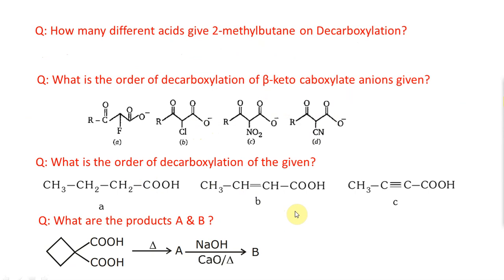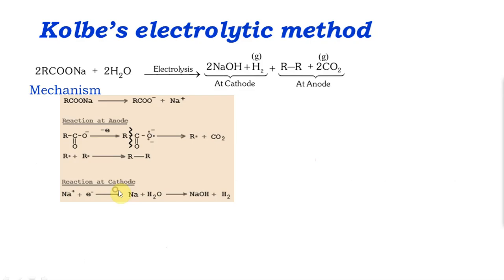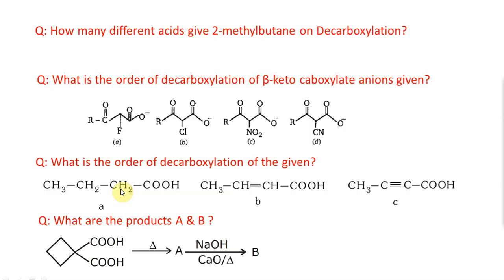What is the order of decarboxylation? If this is printed in the exam, all you have to do is identify your alpha carbons. So I have my alpha here, here, and here. I'm going to have my carbanion here. Now which ones are stabilized?